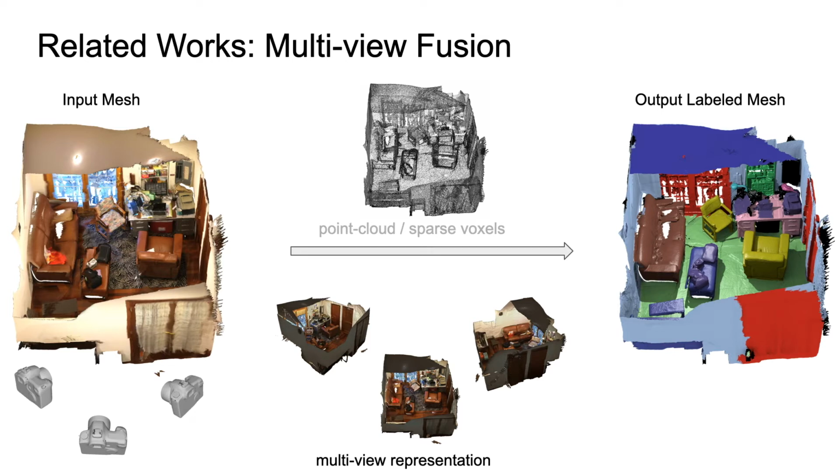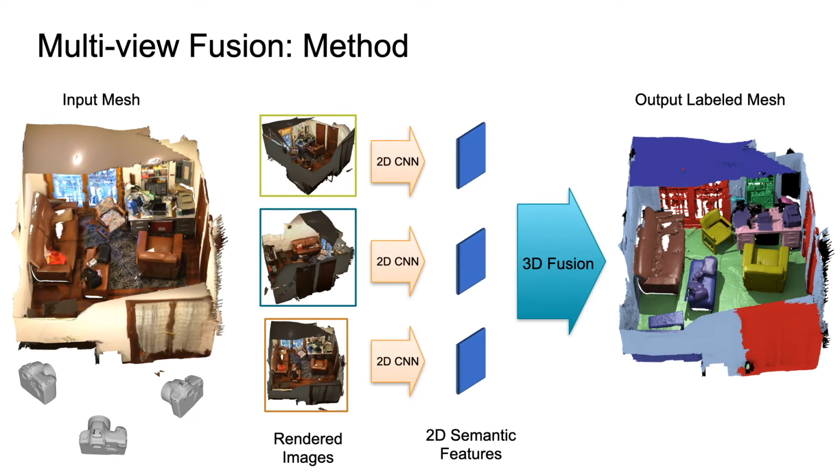In this work, we revisit this classic multi-view representation and show that they can also be an effective way of semantic 3D segmentation. Given a 3D mesh, our method selects virtual views with different camera intrinsics and extrinsics. For each view, apart from color, we also render additional channels like surface normal.